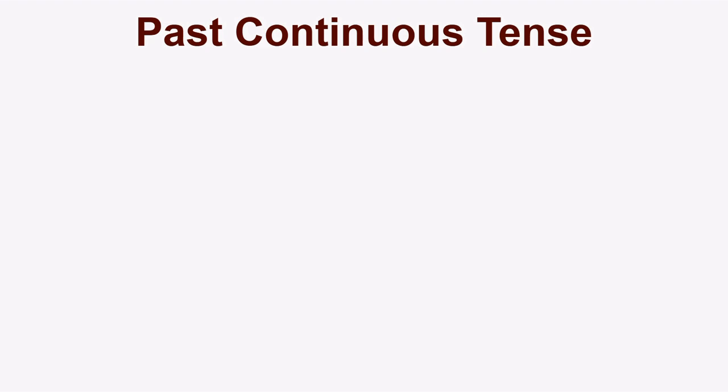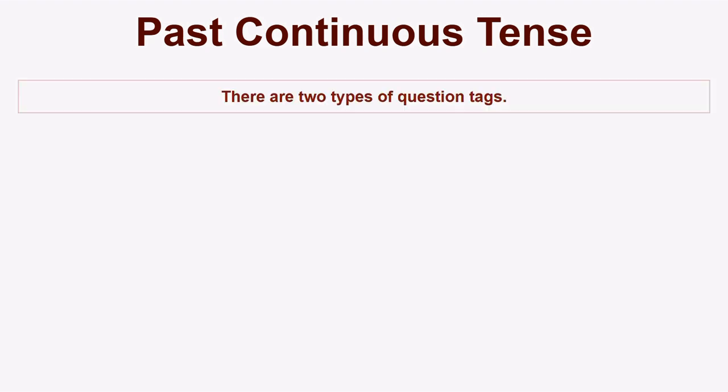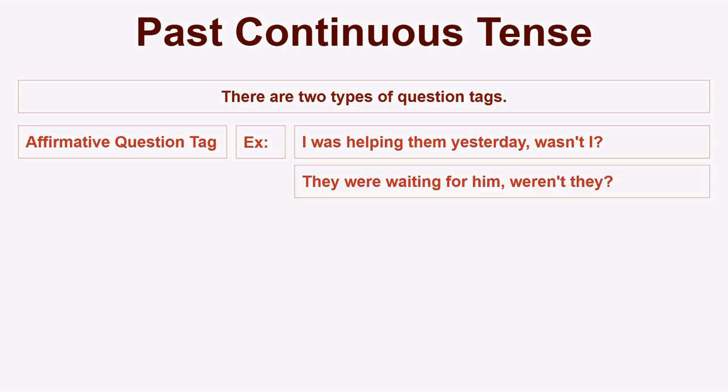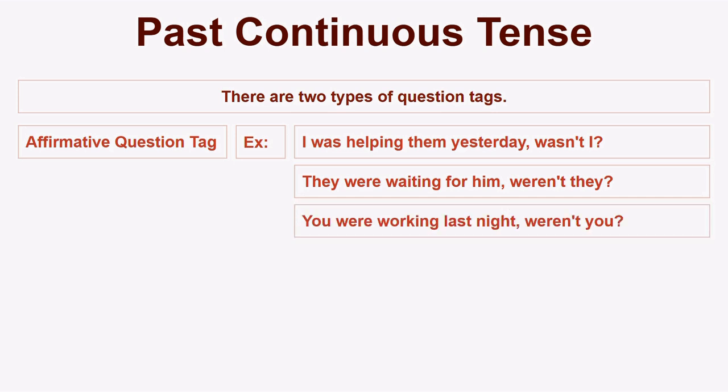Past continuous tense. There are two types of question tags. Affirmative question tag. Example: I was helping them yesterday, wasn't I? They were waiting for him, weren't they? You were working last night, weren't you?